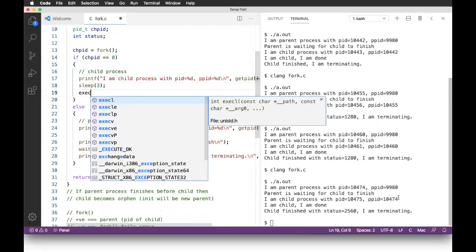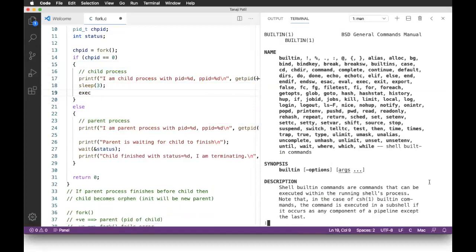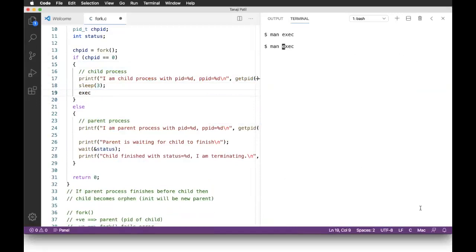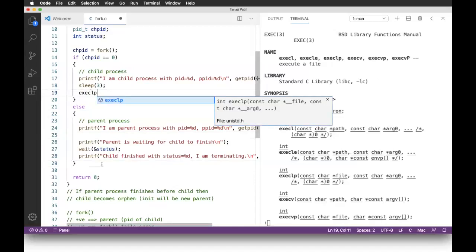Exec is actually not a single call. It is a family of calls, exec. I need to go with the third section of exec. Yes, EXECL, EXECLE, EXECLP, EXECV, EXECVP, something like this. Now let me show you directly. In here, I'll select EXECLP, for example, or maybe just EXECL,